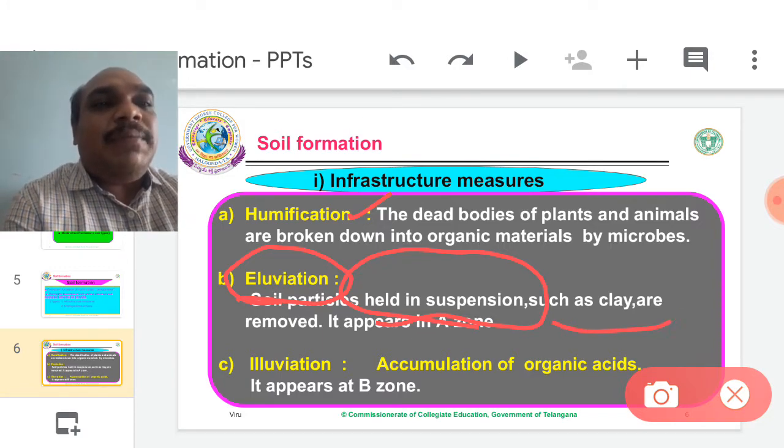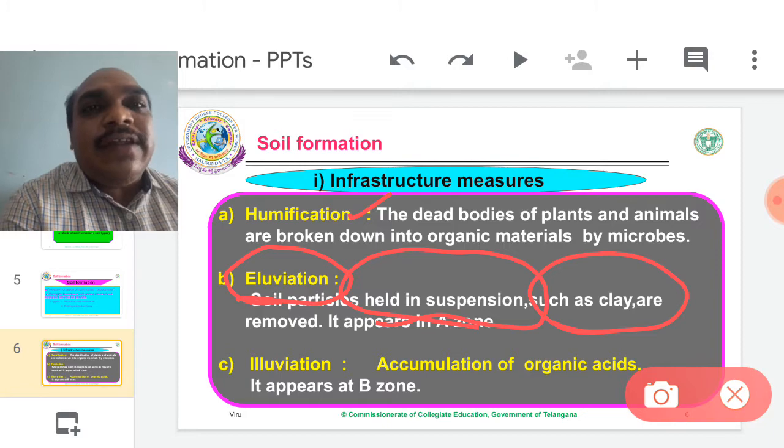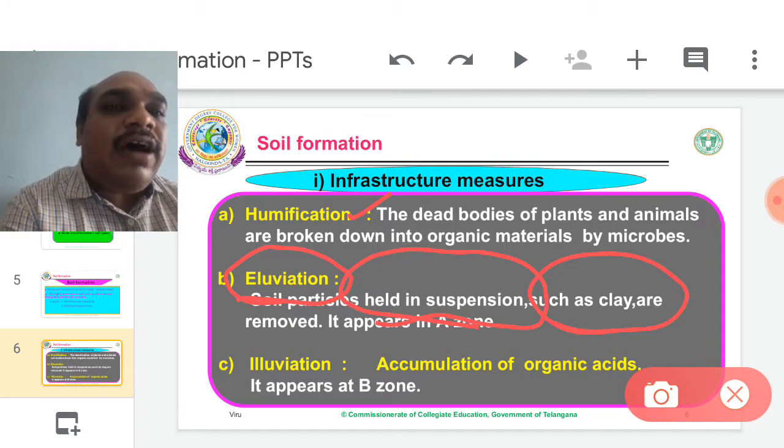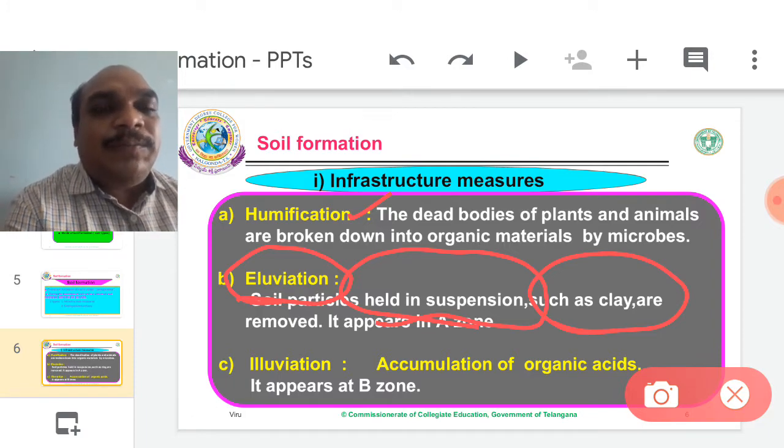Most of them are clay particles, the smallest particles, and they are removed from the A zone and gradually reach the bottom of the A zone. Along with clay particles, many nutrients also reach the bottom of the A horizon. That is called alluviation.